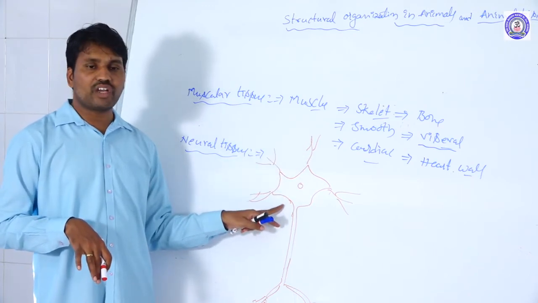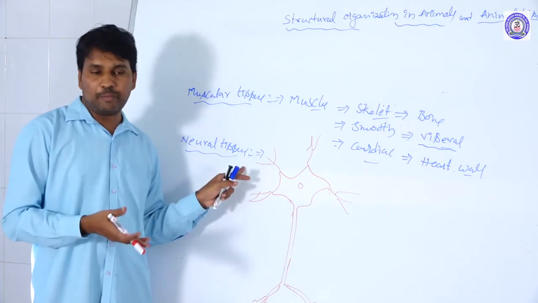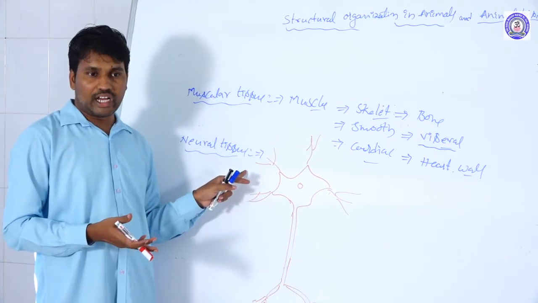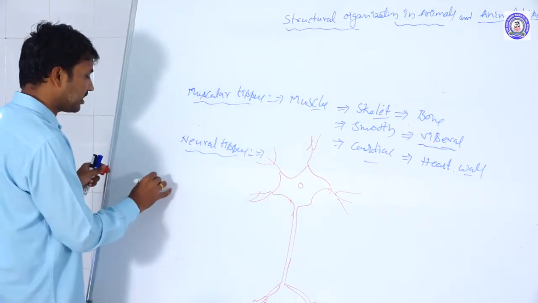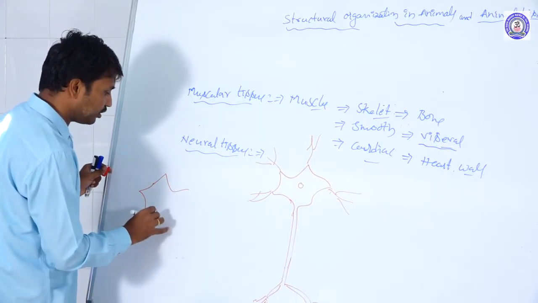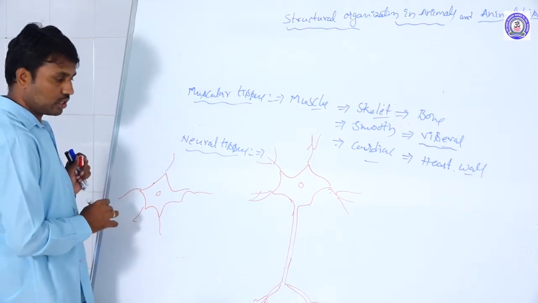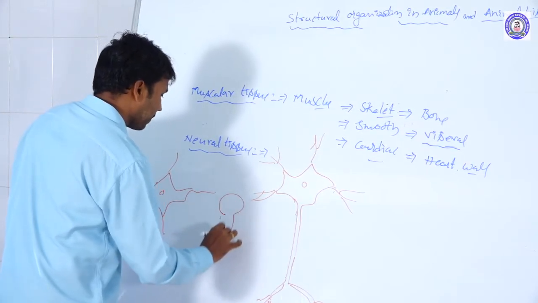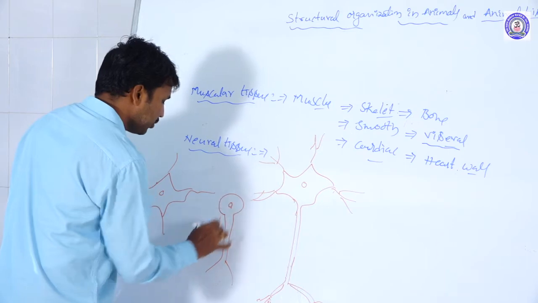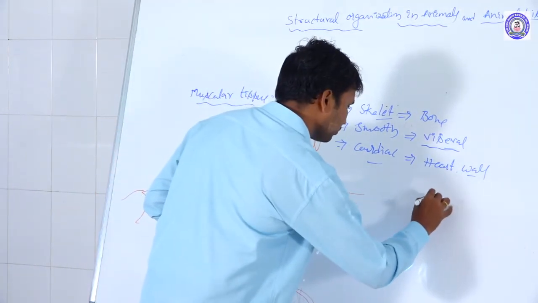Based on structure, apolar, unipolar, bipolar, pseudo-unipolar and multipolar neurons are present. Apolar means polarity is not there, that means the axon is absent in this type of cell. This is the apolar neuron. This is the unipolar.